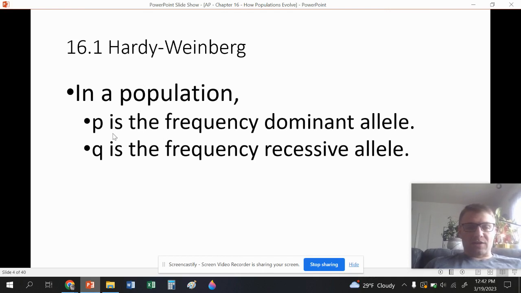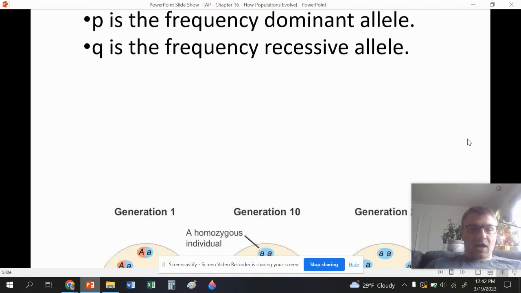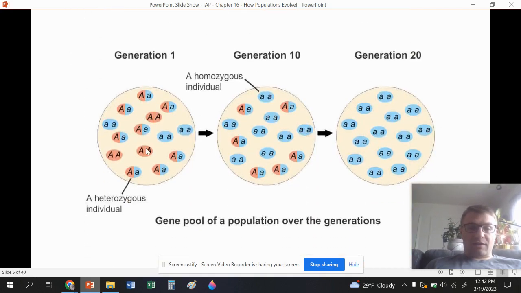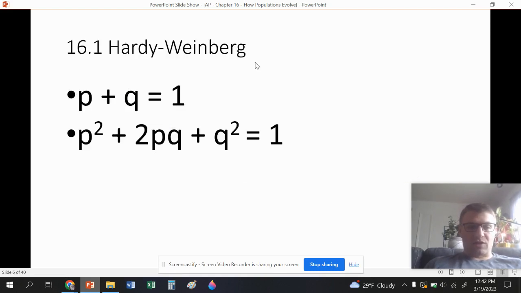Now, in a population, we're going to talk about something called Hardy-Weinberg equilibrium. And when we talk about this, we have to understand that P is the frequency of the dominant allele and Q is the frequency of the recessive allele. Knowing that, we can calculate the P and Q frequencies of all three generations here. So in class, I'll take you through how we do that. But you can see, obviously, there's 50-50 here. It's about 75-25 here, and here it's 100% and 0% with the P and Q frequencies.